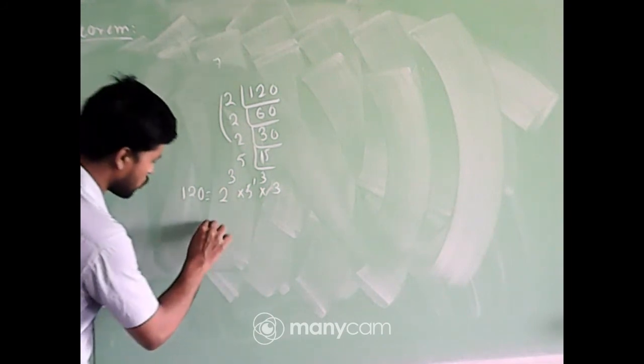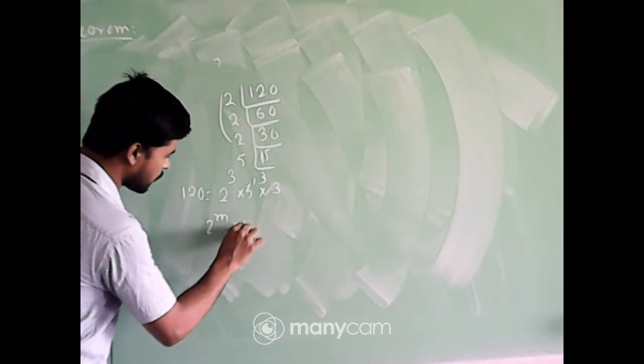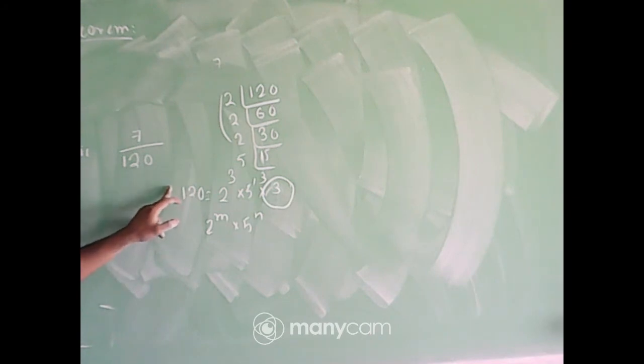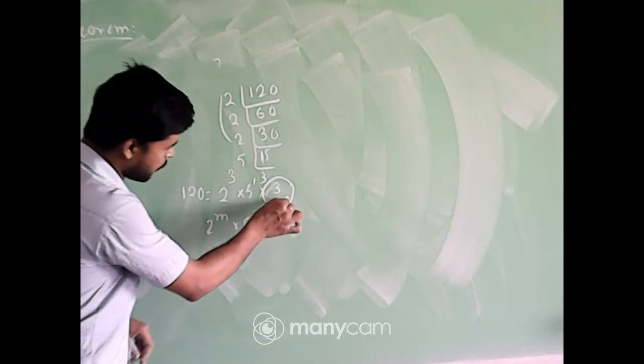Now tell me whether it is of the form 2 to the power m into 5 to the power n. No, because there is an extra factor, that is 3, in the denominator. So this number will not terminate due to the presence of 3 in the denominator.